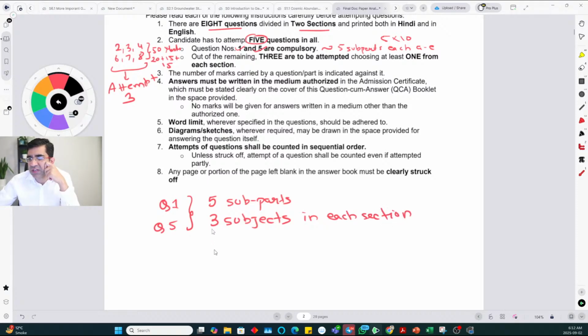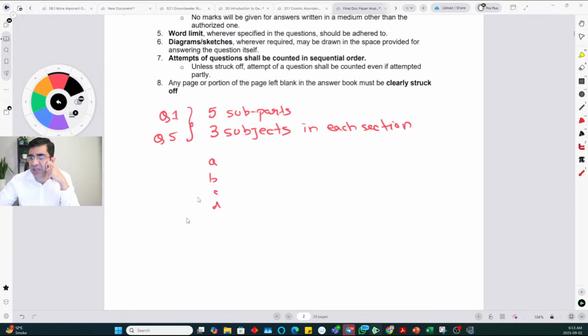So when you get these 5 subparts A, B, C, D, E, they cannot be equally divided into 3 subjects. So usually it will be subject 1, subject 1, subject 2. They're not always in this sequence, but 2 subjects will get 2 questions, but 1 subject will get only 1 question. So that is why one of the subjects in each section will have slightly lower weightage.